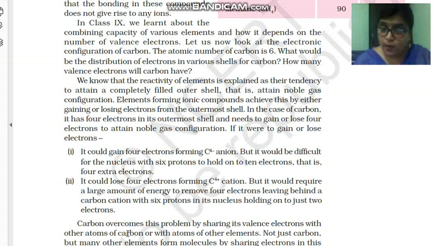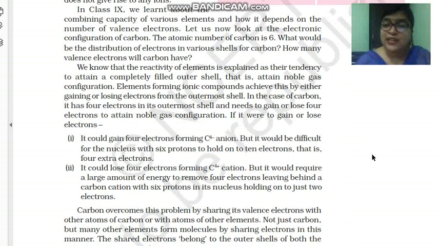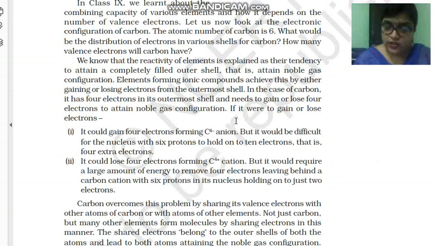Carbon overcomes this problem by sharing its valence electrons with other atoms of carbon or with atoms of other elements. This sharing of electrons, children, leads to the formation of a covalent bond. Here 2 conditions are there: carbon is not able to gain 4 electrons, as the nucleus cannot hold all 10 electrons, and it is not able to release 4 electrons, as that requires a large amount of energy.